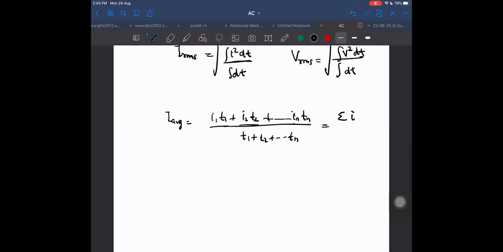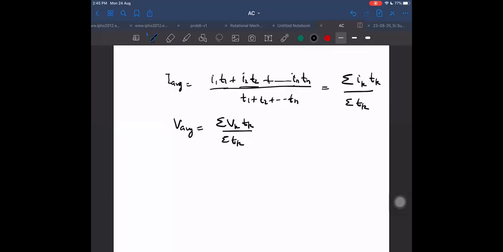Let me write it as sigma Ik Tk divided by sigma Tk. That is I average. Similarly, you can write V average also for discrete voltages: Vk Tk divided by sigma Tk.